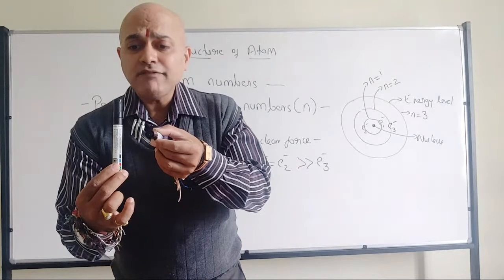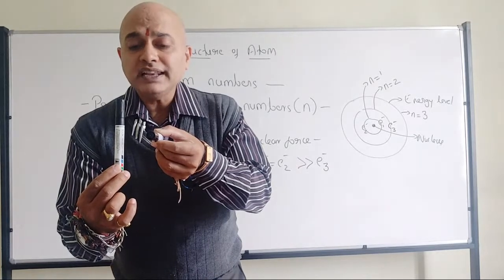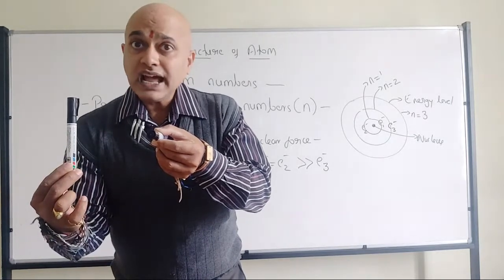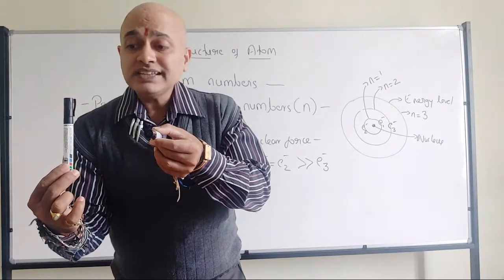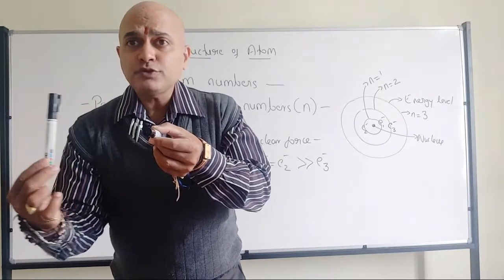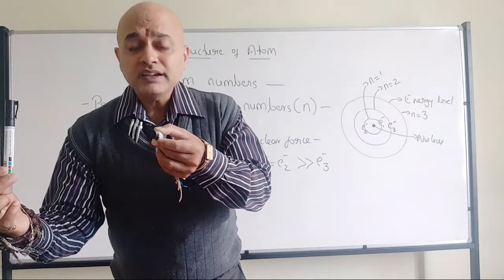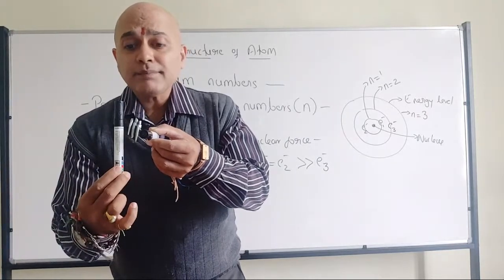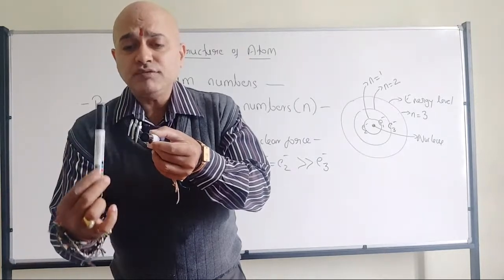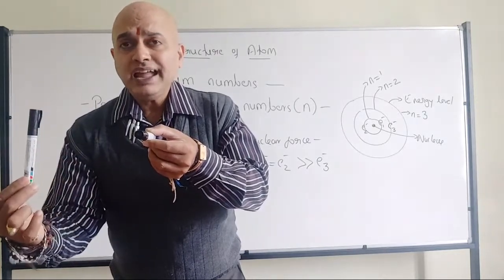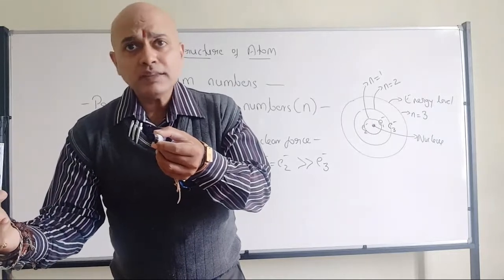Now once again I will pull this iron nail here. Once again I have applied energy. Now once again I will apply some energy to pull this iron nail to here. So that means at each step I am applying energy. Energy 1, energy 2, energy 3. Now you got the point.